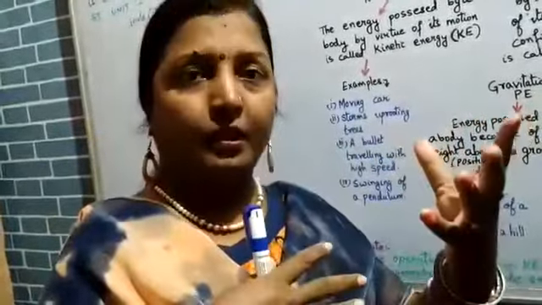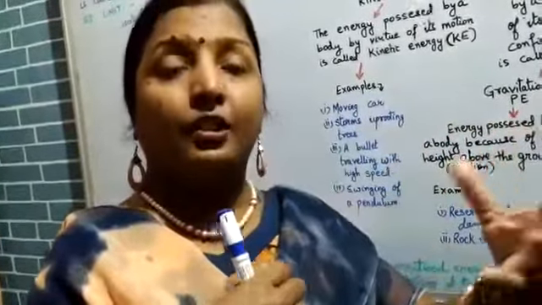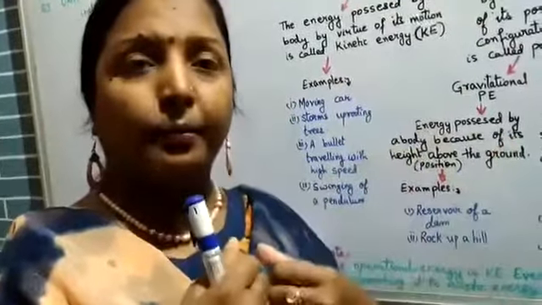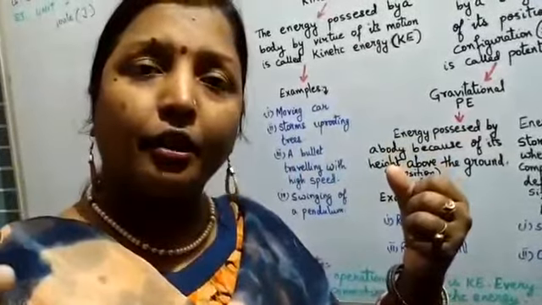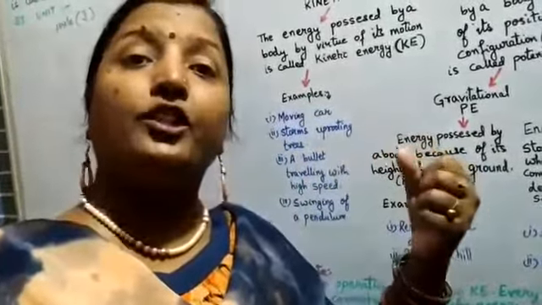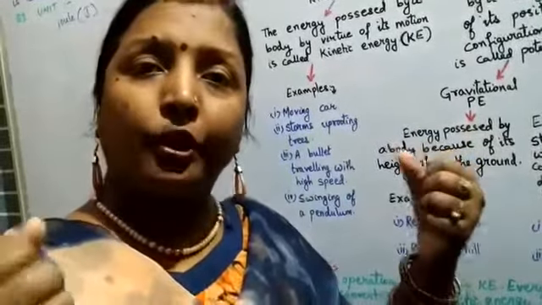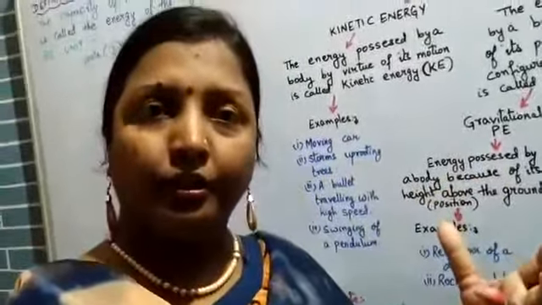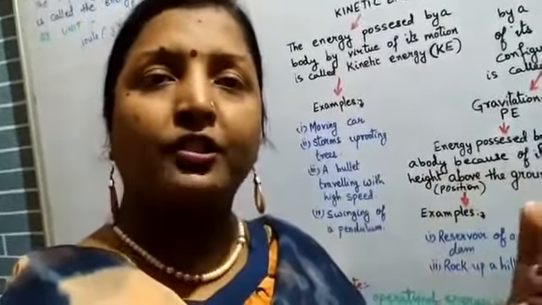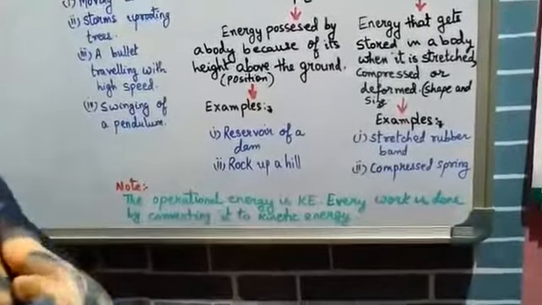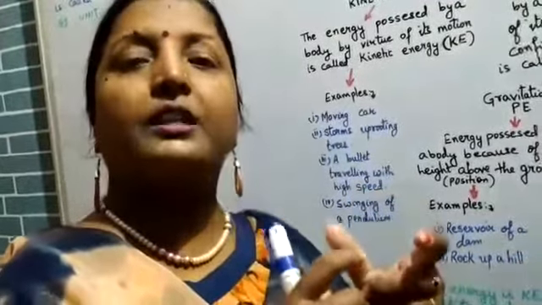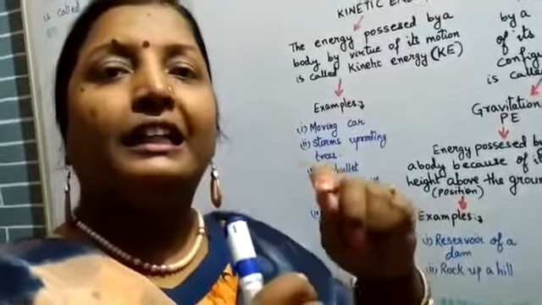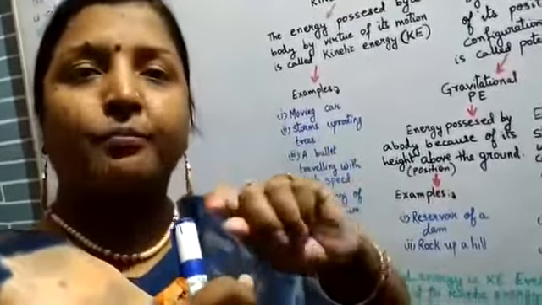It flies away. Now, what is the kinetic energy that is transformed by that rubber band when you release it? It depends upon how much you stretched the rubber band. The more you stretch the rubber band, the more potential energy it holds. And that potential energy, when converted to kinetic energy, depends upon the amount of stretch in the rubber band. The next example is the compressed spring. You must have seen toys with keys in them. Now, what are those keys for? The keys are actually for a spring inside which is being compressed by keying it.